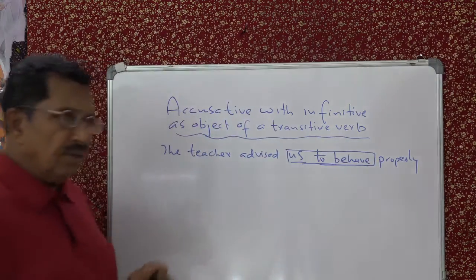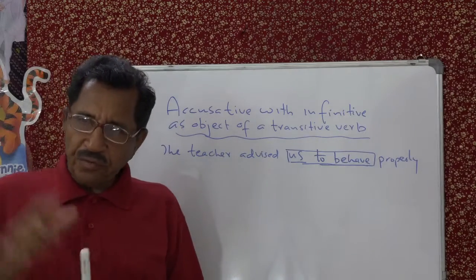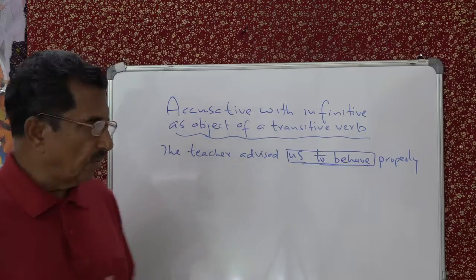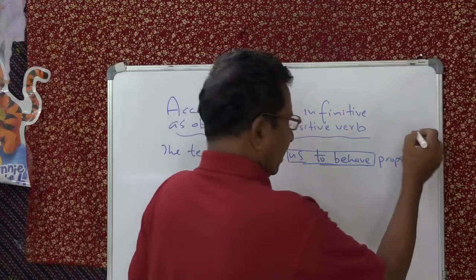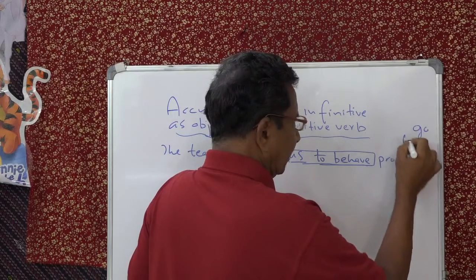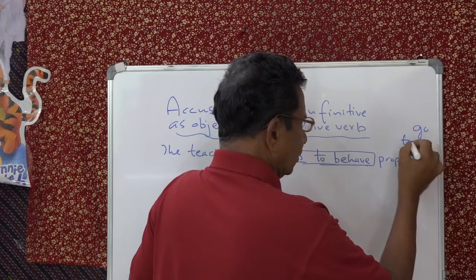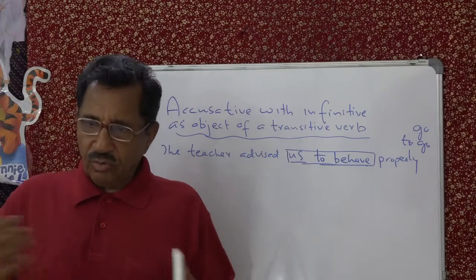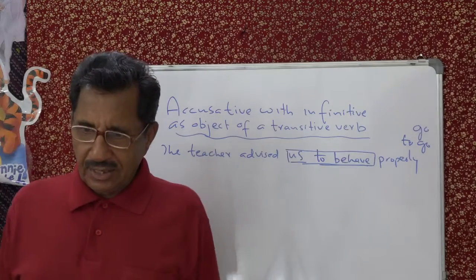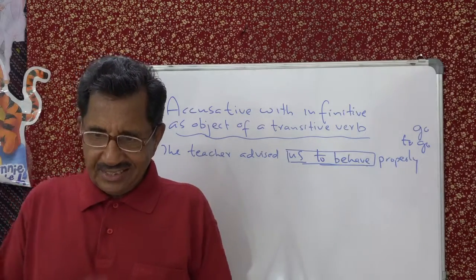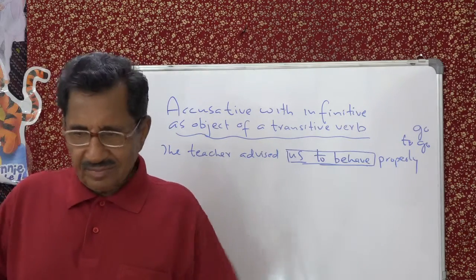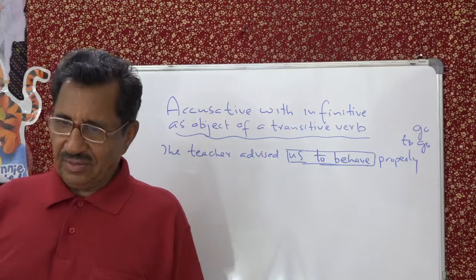You know what is infinitive? Infinitive means when you prefix to to any verb, that is infinitive. Example, go. If you want to make the infinitive, prefix to on the left: to go. Like that you have come, to come; eat, to eat; sing, to sing; dance, to dance; jump, to jump; walk, to walk. So these are infinitives.